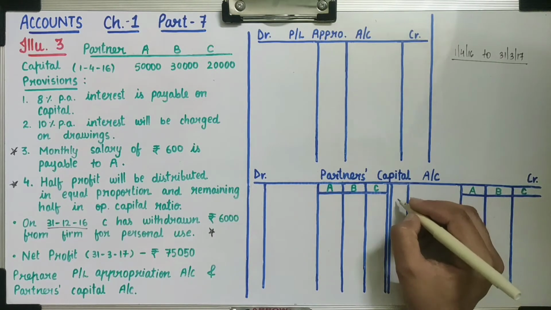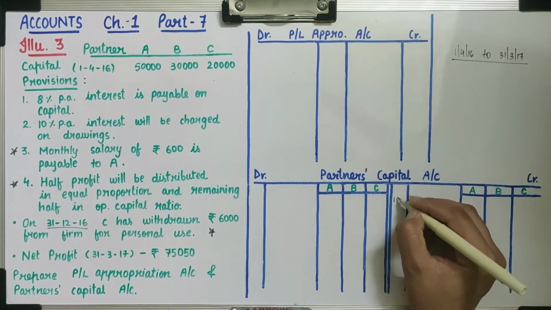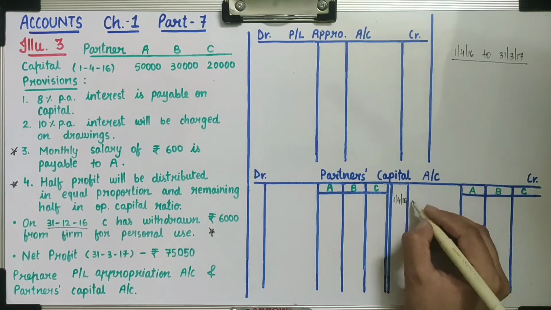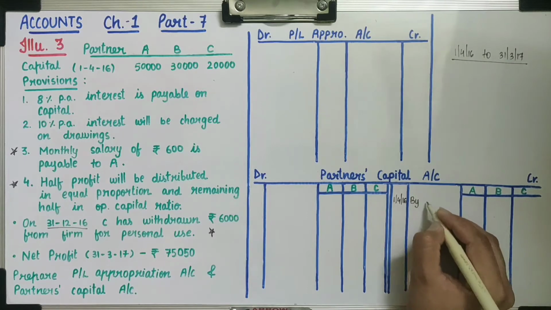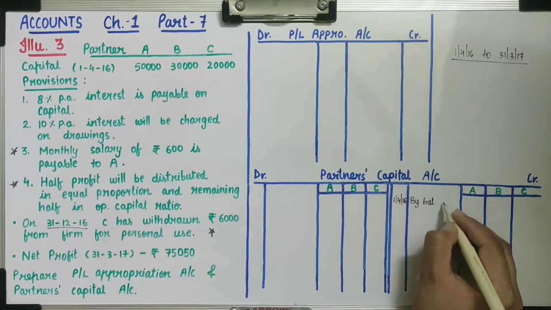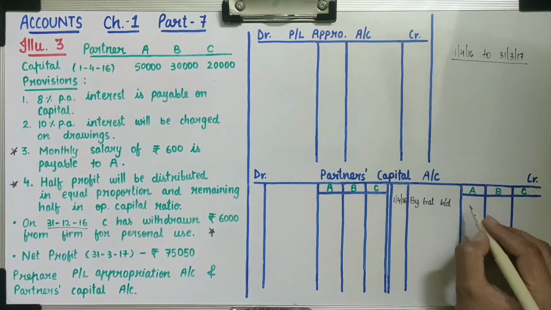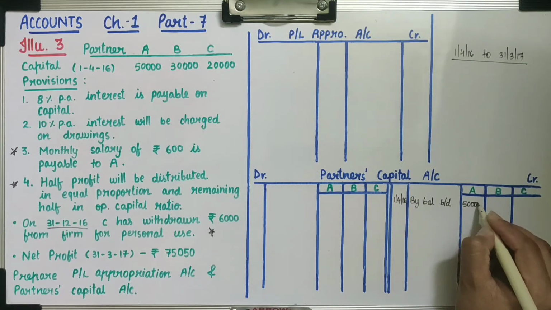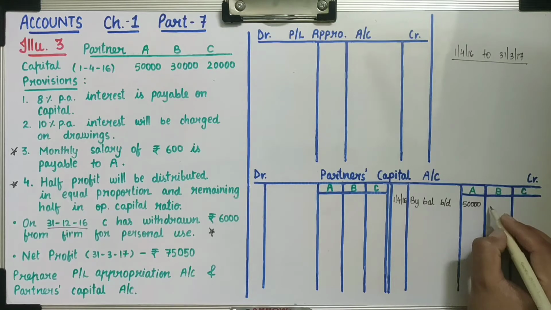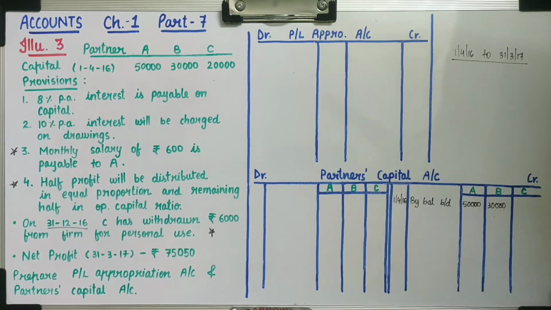As this is opening capital, first we will record the date 1/4/2016, by balance brought down. Now the capital of partner A is 50,000. For partner B 30,000 and partner C 20,000.